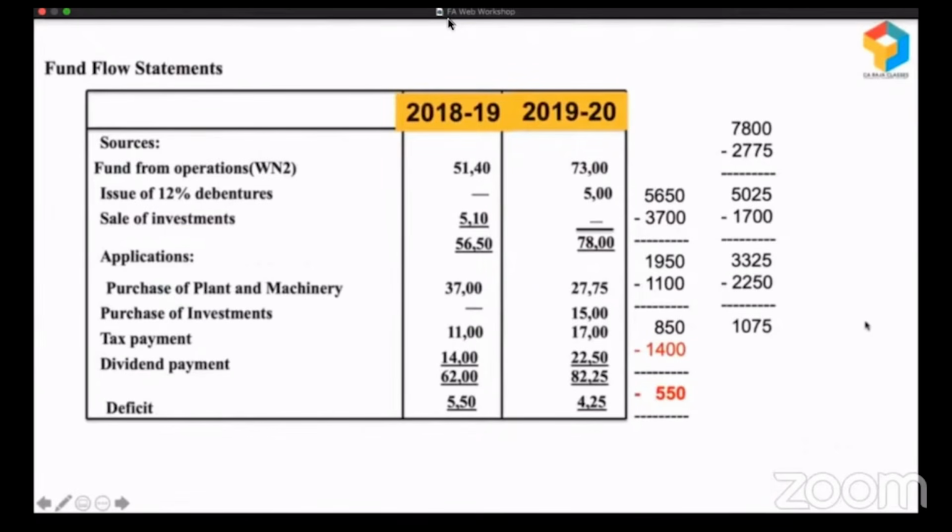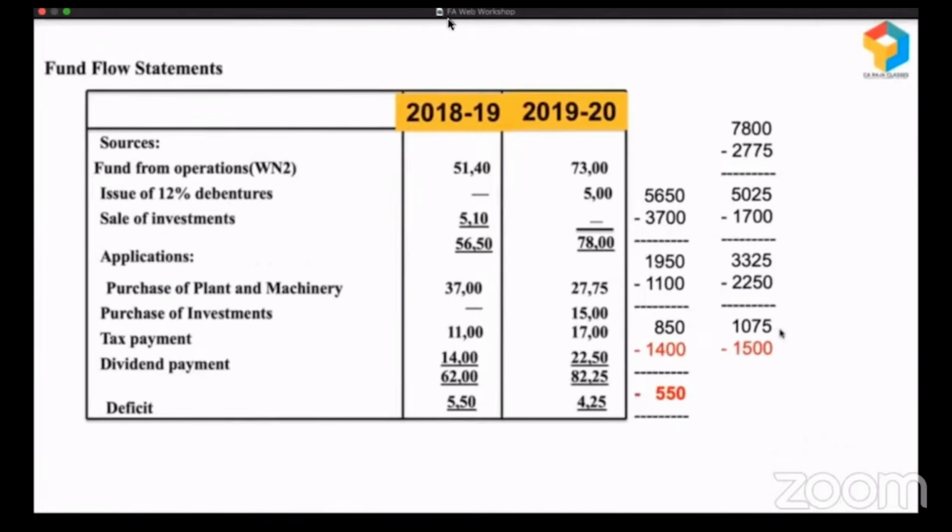At this point, they should have put a brake. But what they did, they went and purchased an investment of 1,500. When they are left with funds of only 1,075, this is the grave mistake which they should not have committed. 1,075 is the surplus, 1,500 investment not in their business.